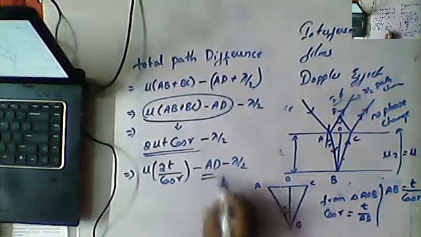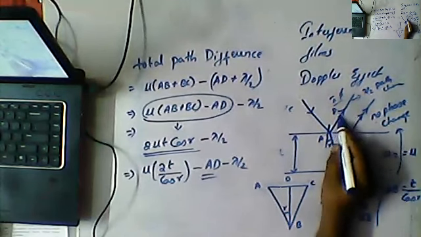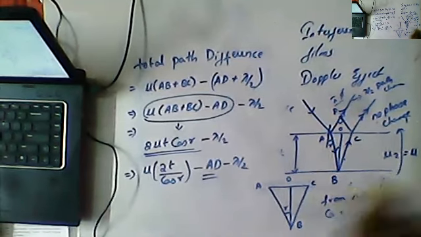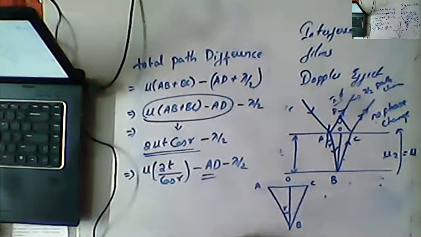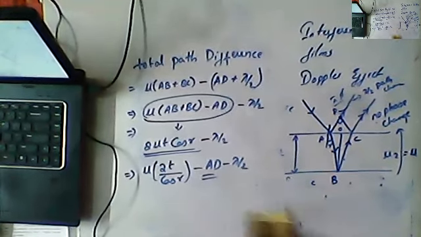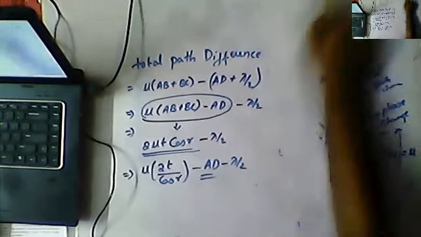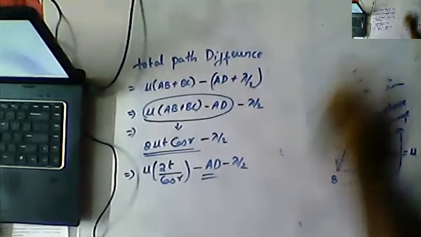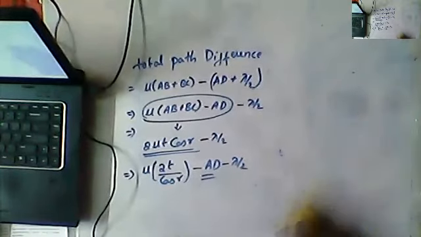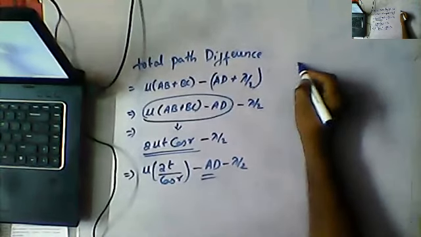But what is the value of AD? Here you can see this is the value of AD. Now how to obtain the AD value, that we will discuss right now. In order to get AD, I'm drawing this at the top so that you can understand once again. I will draw the main explanation here more clearly.